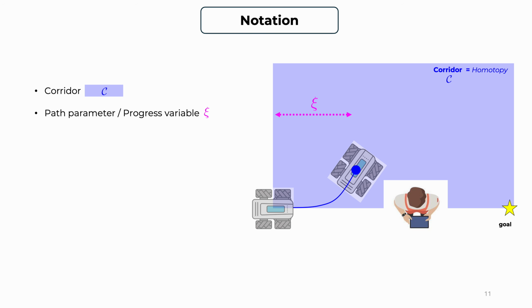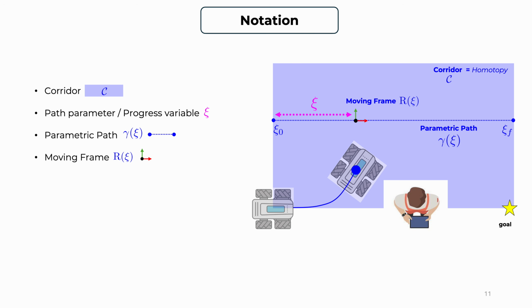The progress variable or the path parameter will be associated to a parametric path, which is a parametric function given by the Greek letter gamma. The parametric path will have a moving frame associated with it, and thanks to this moving frame, we'll be able to project the Cartesian coordinates of the dynamical system into the spatial coordinates. The spatial coordinates are the progress along the path, xi, and the orthogonal distance to the closest point in the path.